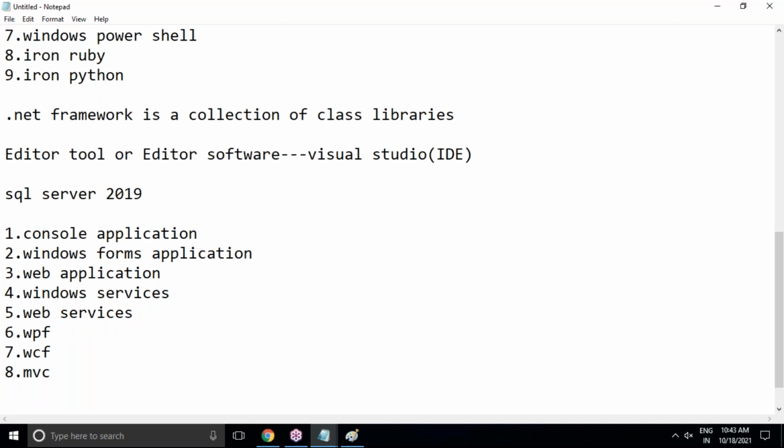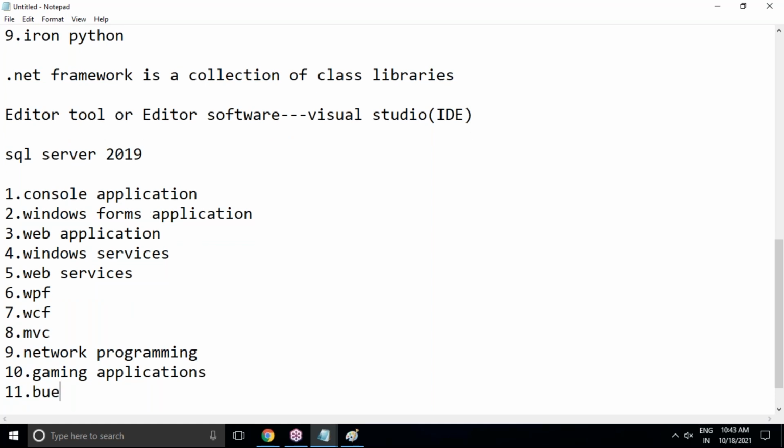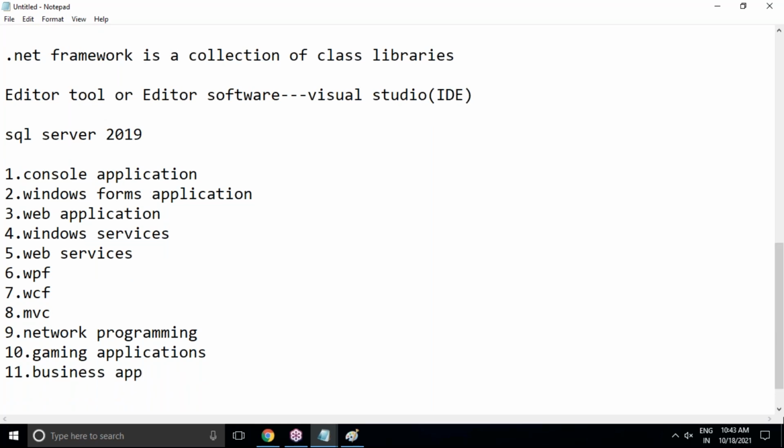Model View Controller. But in our ASP.NET, we'll cover three-tier architecture. MVC is the advanced version of three-tier architecture. And network programming: using .NET, we can write network programming also, and gaming applications. Especially C#.NET programming logic is used for gaming applications with Unity. And some business applications as per client requirements. This is the application area where we can use .NET.